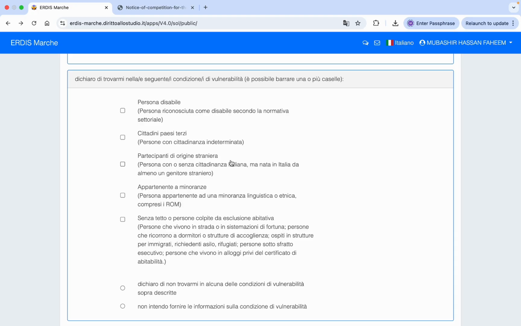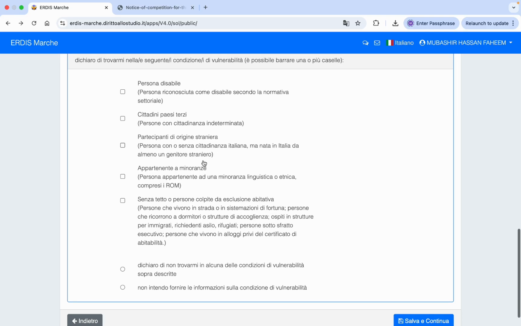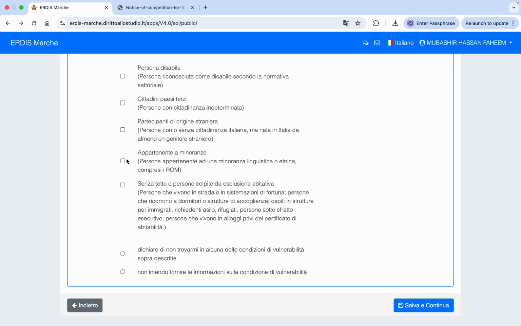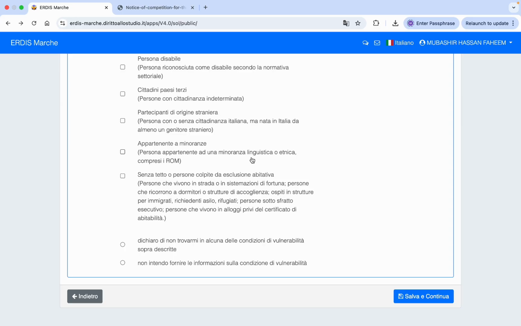Then the third option is that you do not have Italian citizenship, but one of your parents is from an Italian region, then you need to tick this box. If your mother or father is from Italy but you do not have Italian citizenship, that means you are from some minorities. So if yes, then you need to tick this box.